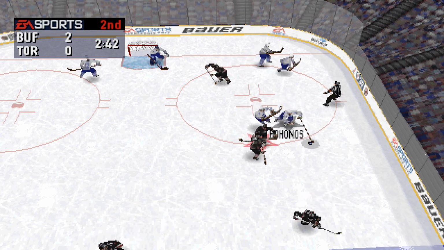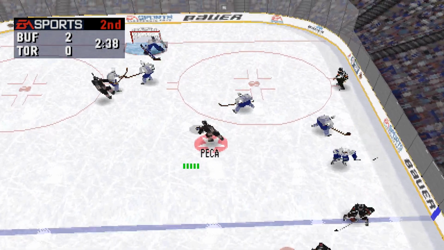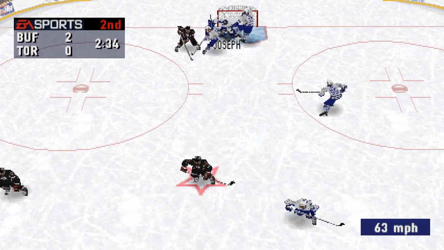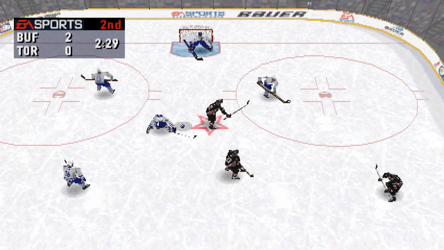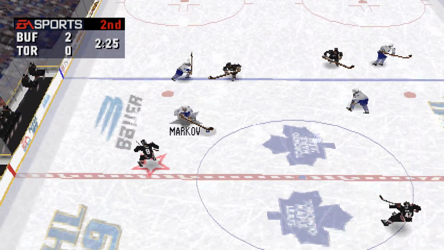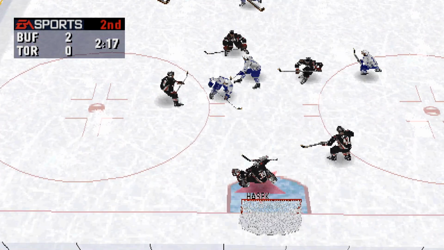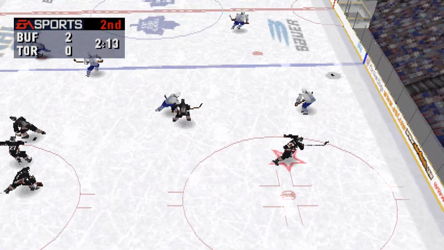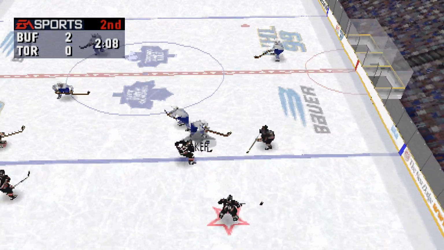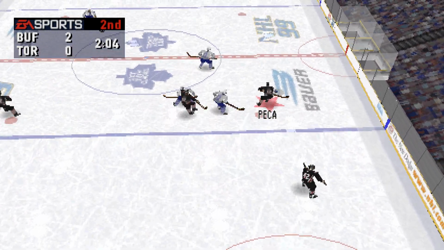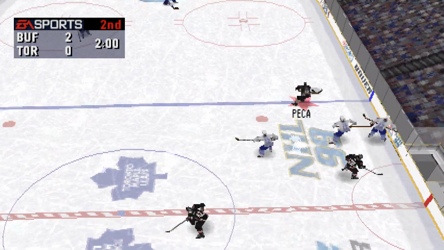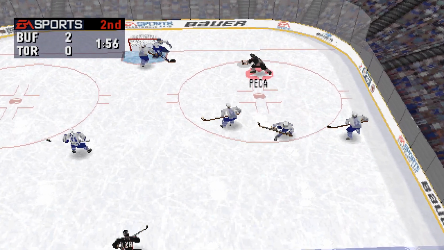Buffalo should be making a line change soon. To Pekka. Quick shot on goal. Joseph gives it to Cooper. Toronto should be making a line change soon. Buffalo still leads by 2 goals. The glove save was made by Hasek. Cooper moves it on. Pekka over to the wing. Buffalo has a fresh line on the ice.